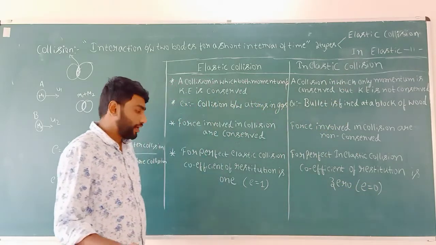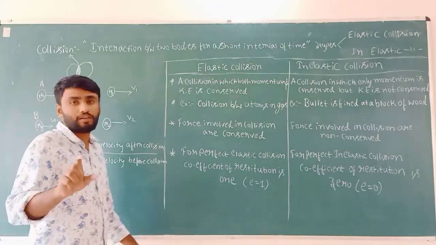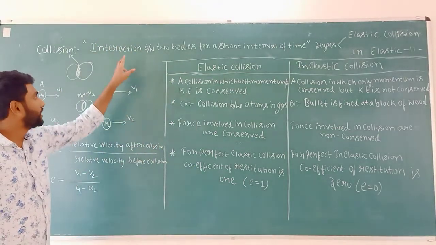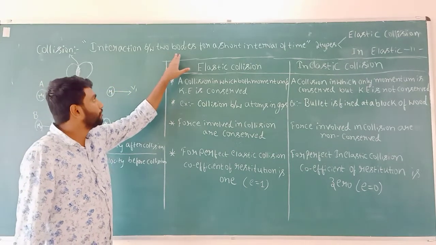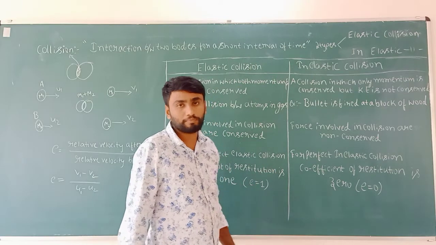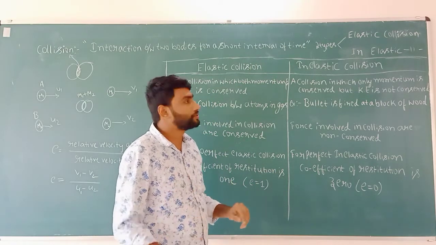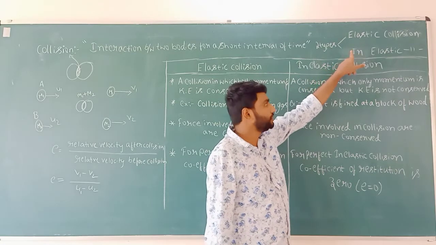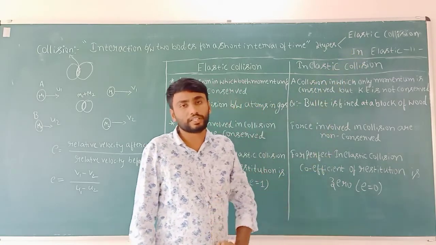Now once again I will repeat. Collision means an interaction between two bodies for a short interval of time. There are two types of collision: elastic collision and inelastic collision.